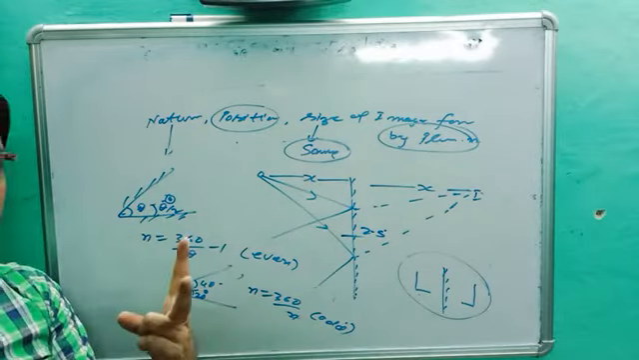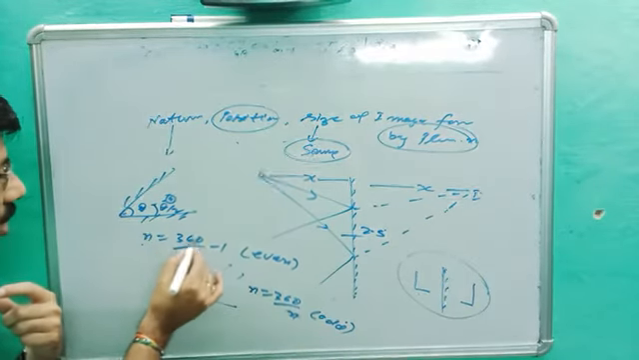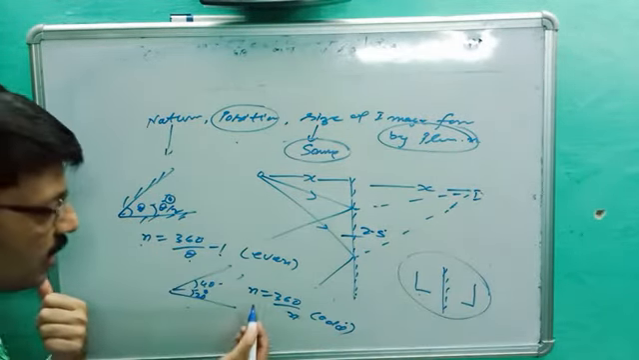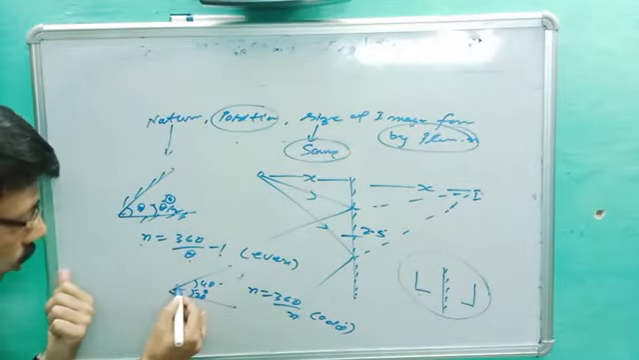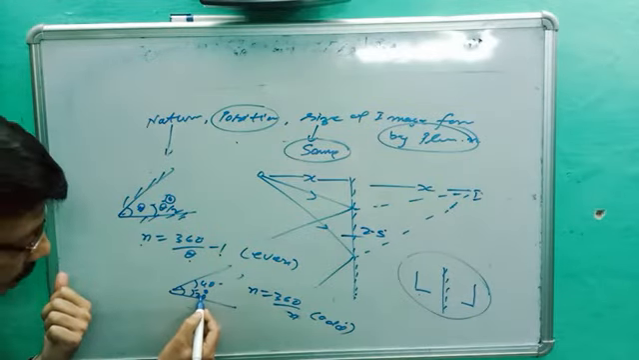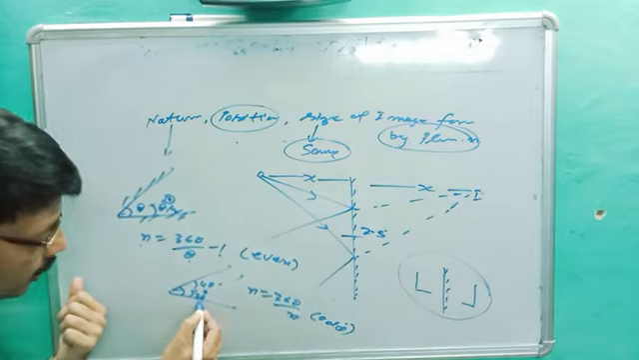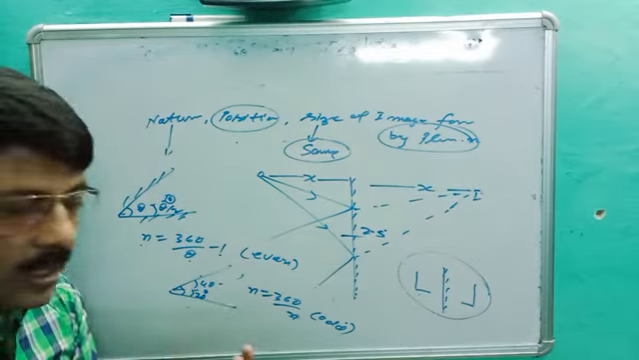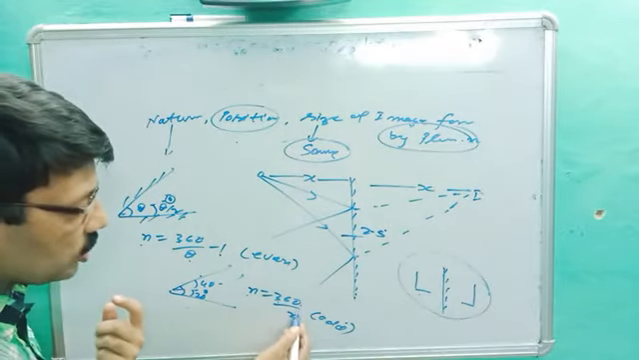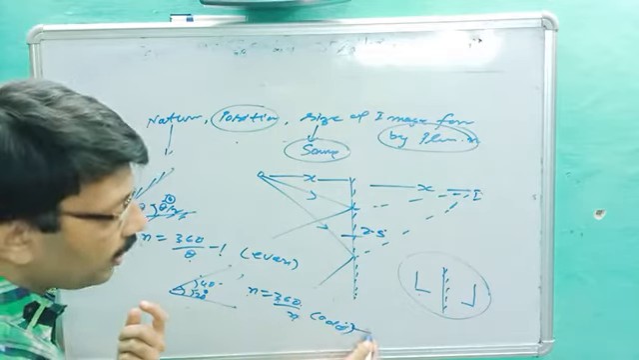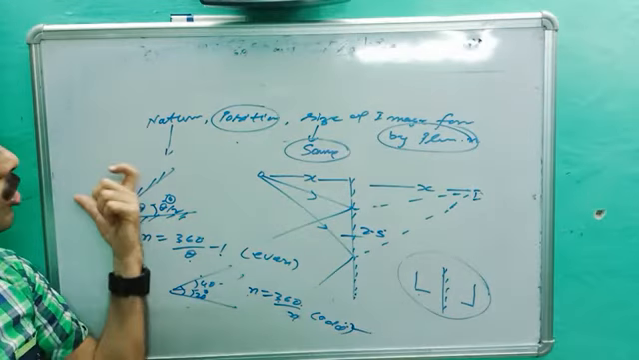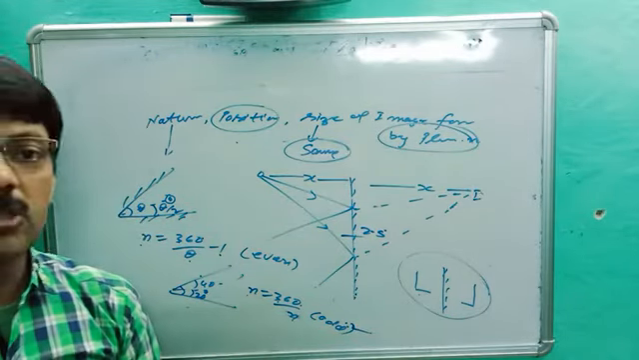So there are two cases. For symmetrical, n is equal to 360 upon theta minus 1. For asymmetrical, because the total angle was 60, and if I have put the object at 20, it means the other side becomes 40, which is asymmetrical. So the formula is n is equal to 360 upon theta. This is also called the odd condition. Okay, so these are the facts about image formation by a plane mirror.